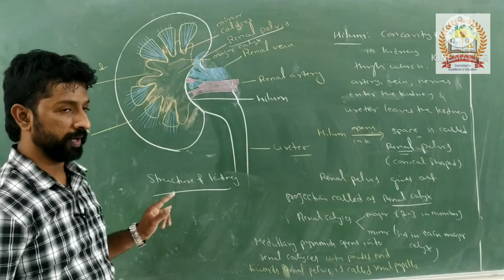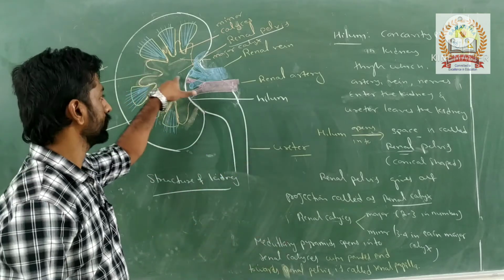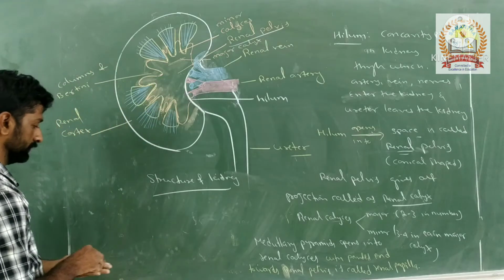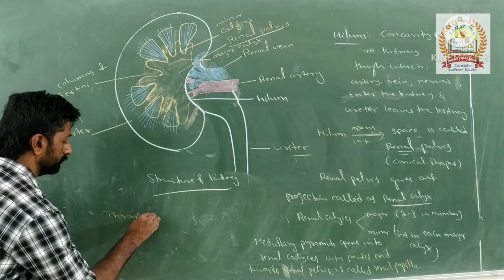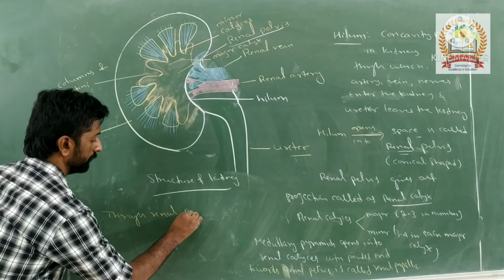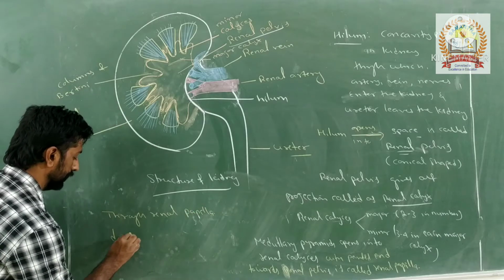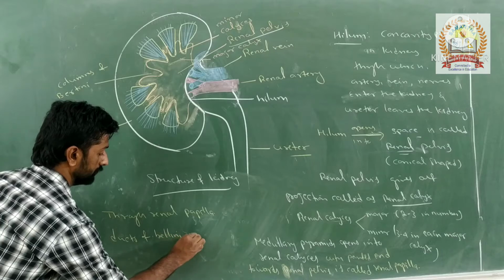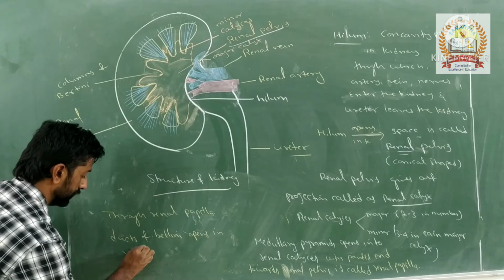Through this renal papilla, the ducts of Bellini open into the renal pelvis.